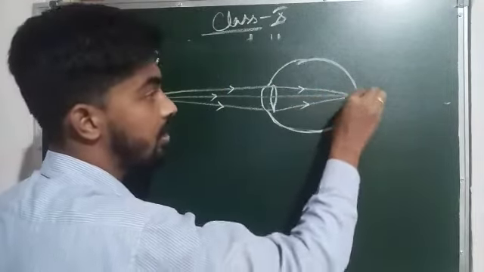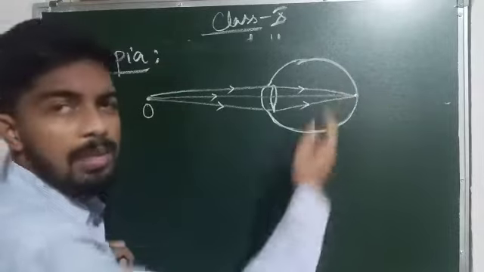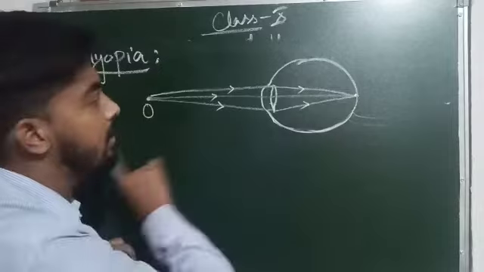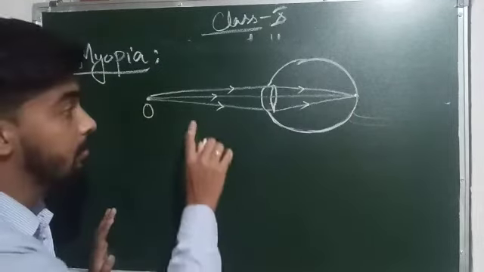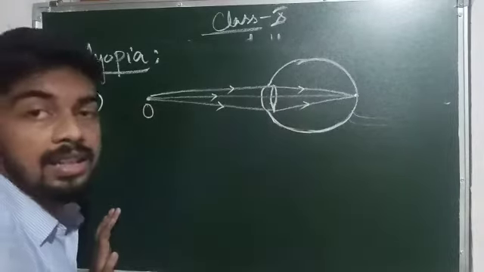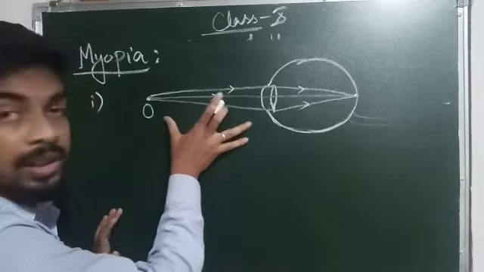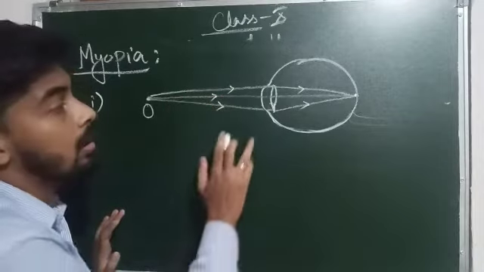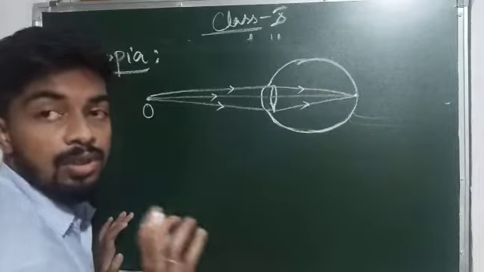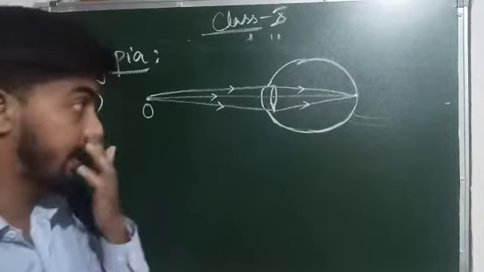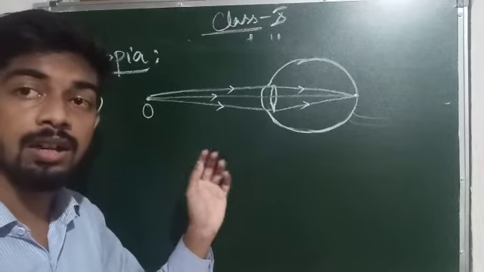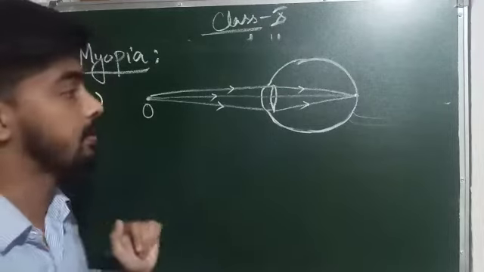The rays converge and meet at the retina, where the image is formed and then the image is transferred to the brain via the optic nerve. Now when the object is within the near point, this is the first case, the person can see the object clearly, meaning the object is within its vision. So the rays converge and meet at the retina, which enables the person to see the object clearly. Remember, the lens which is inside our eye is a convex lens.